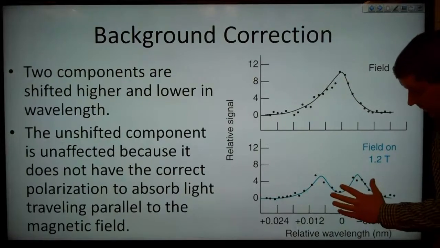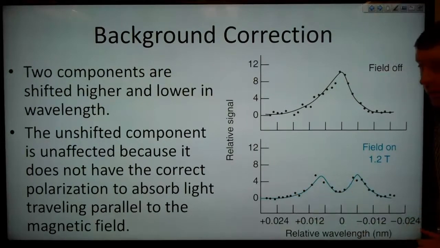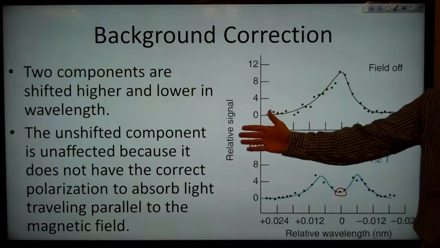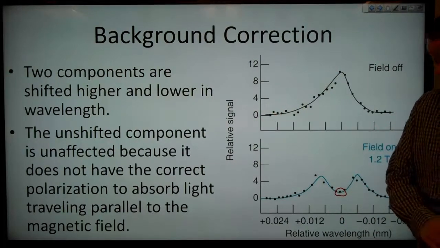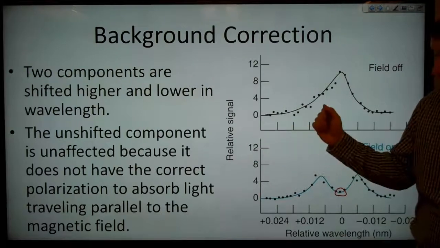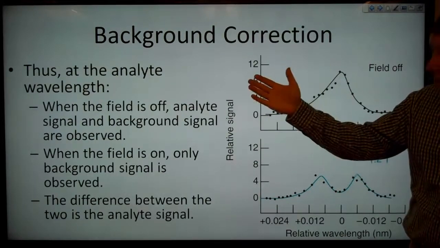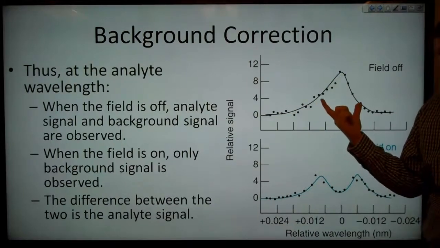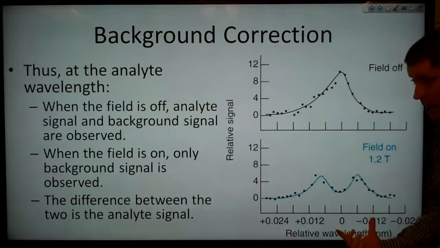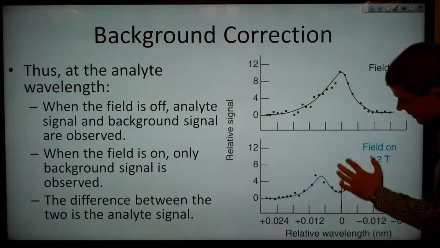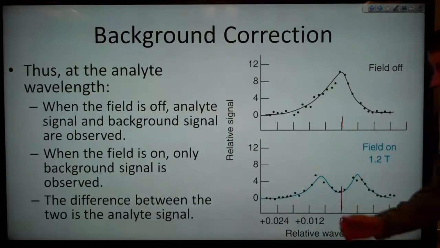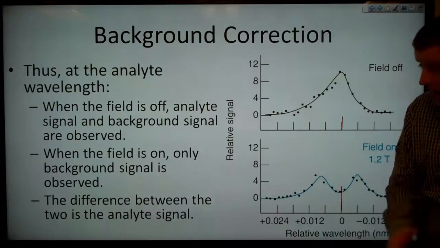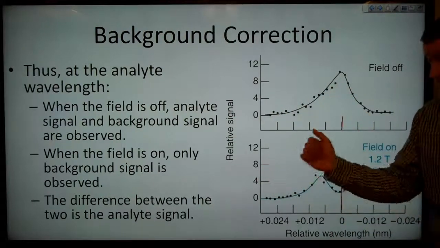Two components are shifted higher and lower in wavelength, and the unshifted component that remains here is unaffected because it does not have the correct polarization to absorb light traveling parallel to the magnetic field, and thus at the analyte wavelength, when the field is off, the analyte signal and the background are observed, and when the field is on, only the background signal is observed, and the difference between our two signals is then the analyte signal.